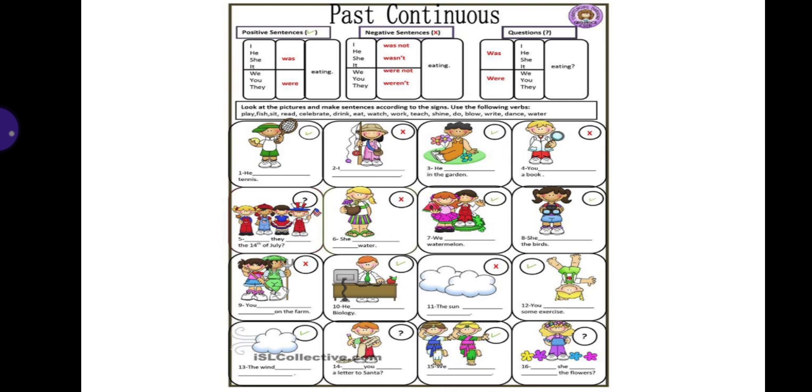For the pictures that are marked with a cross, you will have to use was not or were not in these blanks. And you will have to do all the pictures like this. And for the pictures that are marked with a question mark, you will have to use just was or were in these blanks, okay, to make the question.